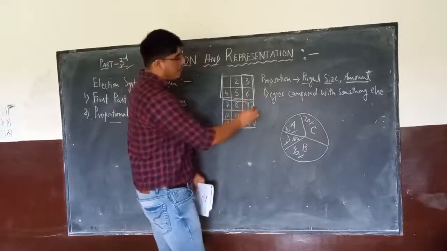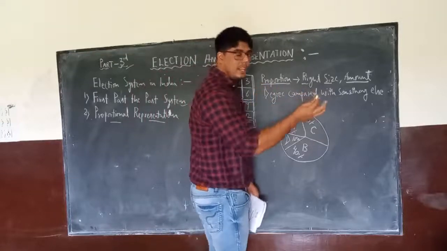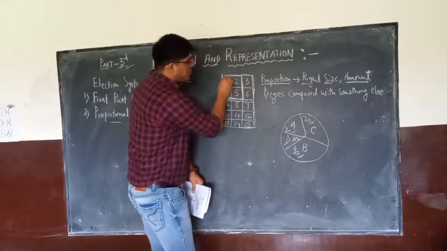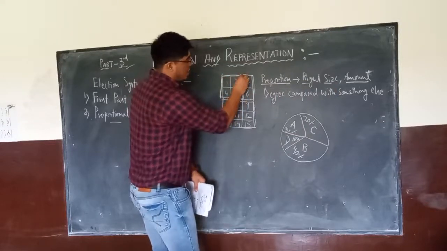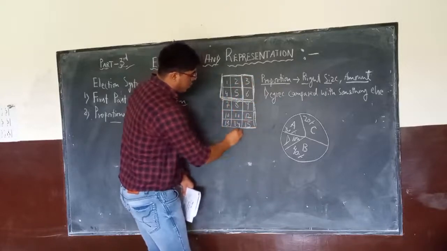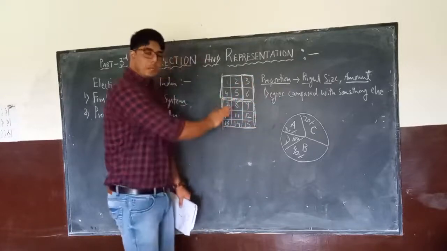So you have to remember, proportion always means something of the right size. Right, we have distributed this chocolate amongst 3 friends. One got these 4 pieces, the other friend just got 2 pieces, and the rest was kept by the boy who had this chocolate, who had purchased this chocolate.